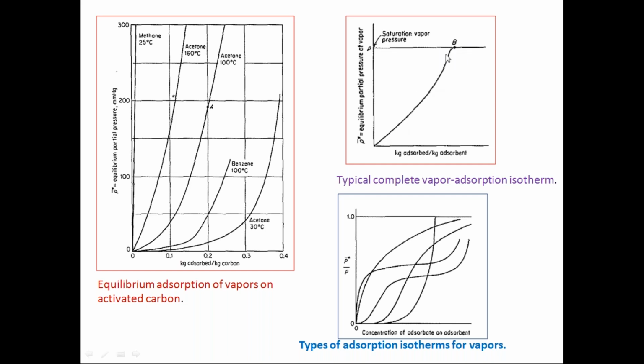Below this only it is possible. But when you reach this one, then they will become typically saturated. Again, you can take this as a standard value, that is the saturation vapor pressure of that particular component which is being absorbed. Then you can take the partial pressure of the component in the gas phase. The star indicates the equilibrium partial pressure, divided by P, will give you this type of curves.